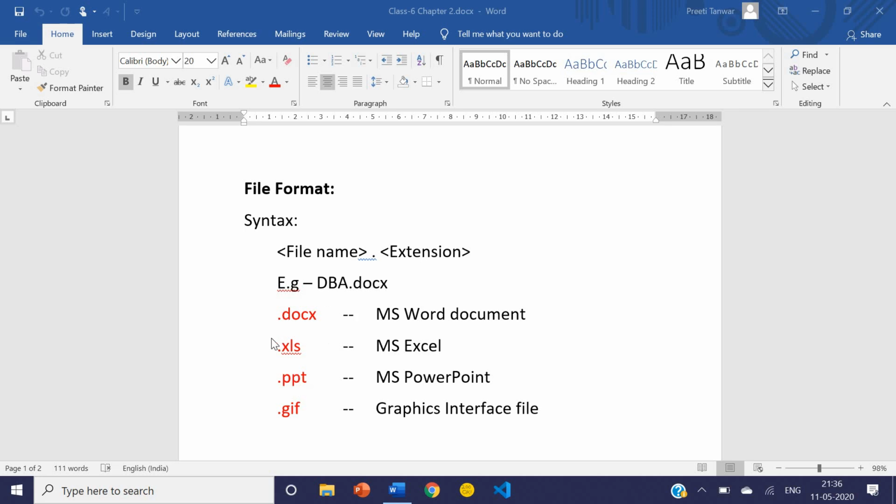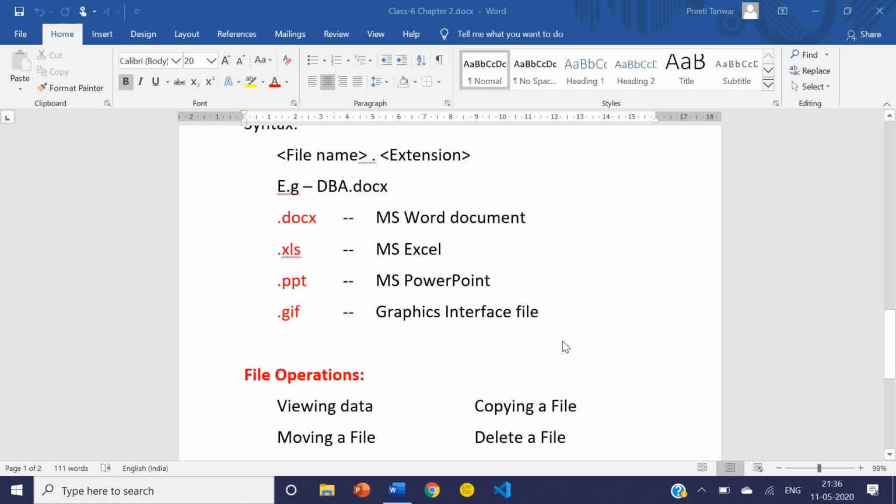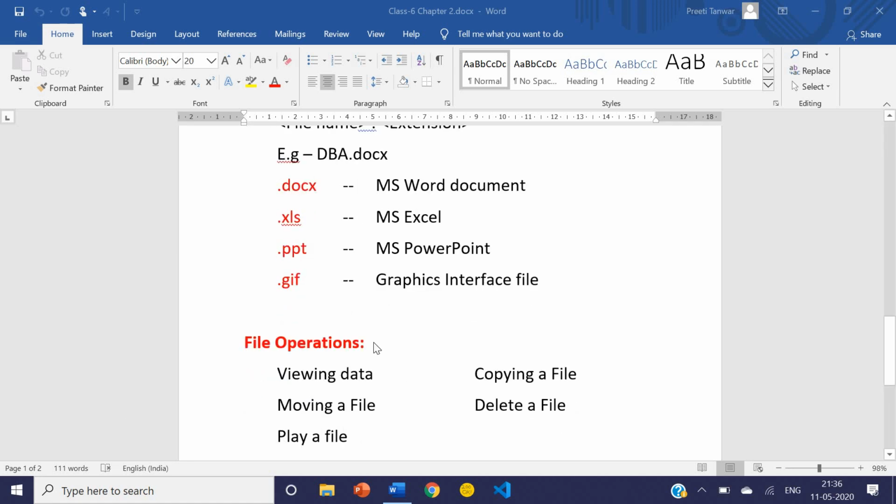So here I have given a few extensions of different types of files. .docx is the extension of an MS Word document, .xls is the extension of an MS Excel file, .ppt is the extension of MS PowerPoint, .gif is the extension of a graphics interchange file. So these are the extensions. A few more extensions are given in your book. You have to learn all these extensions. Now the next is file operations.